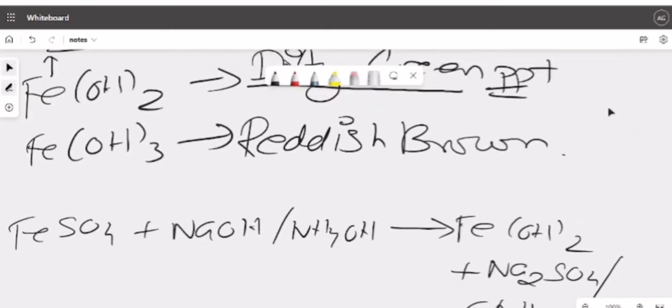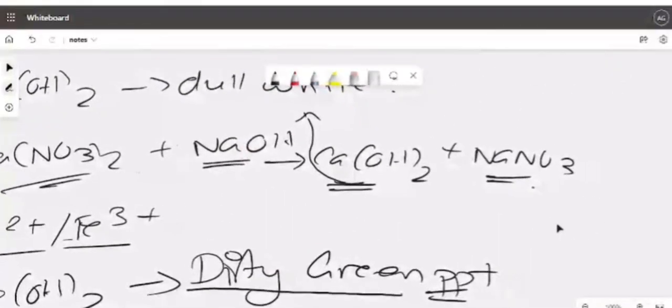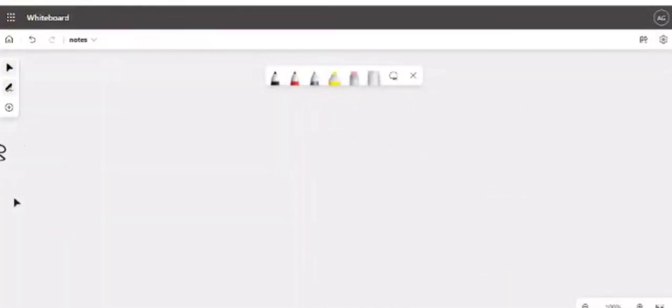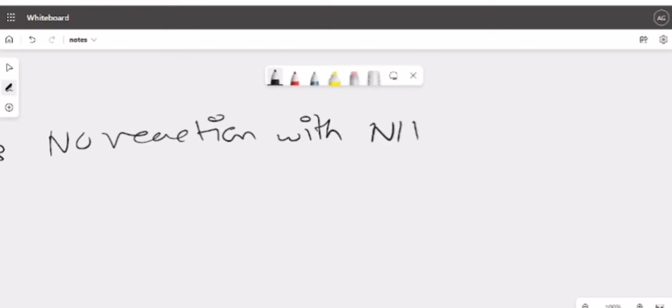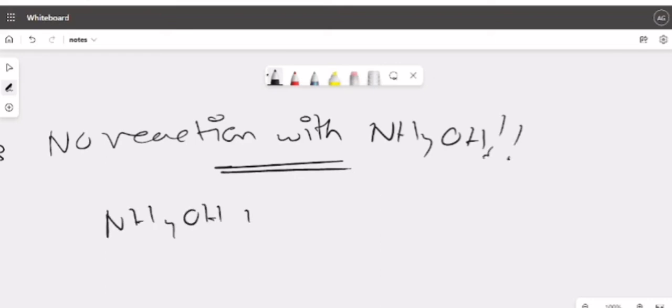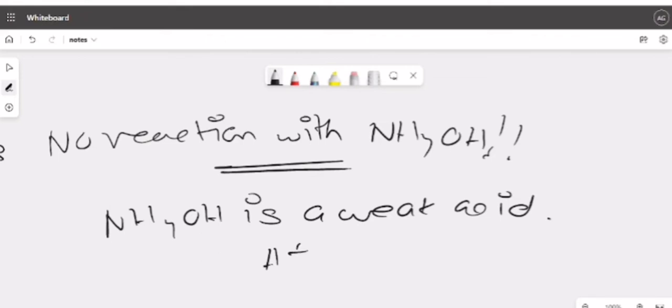Now let me move a little bit back. Up there I had written the reaction for calcium, but there I have not mentioned NH4OH. Why? The reason is there is no reaction with NH4OH. Clear? No reaction with NH4OH. Why? NH4OH is a weak base, so it cannot produce much OH minus ion, so that it can displace the OH minus ions of calcium.